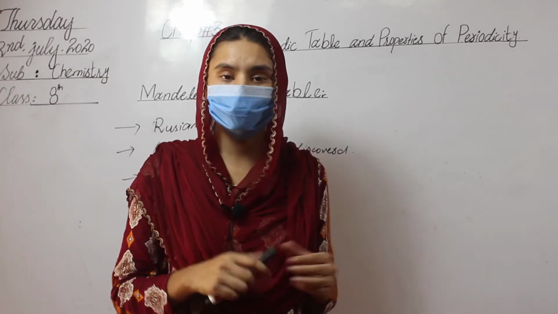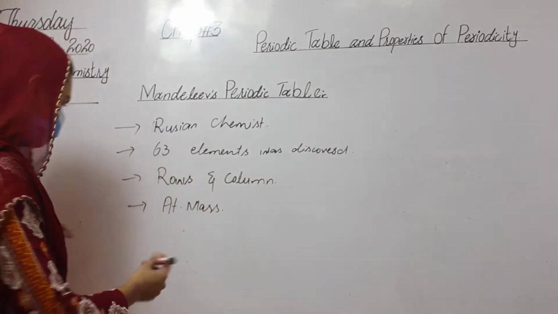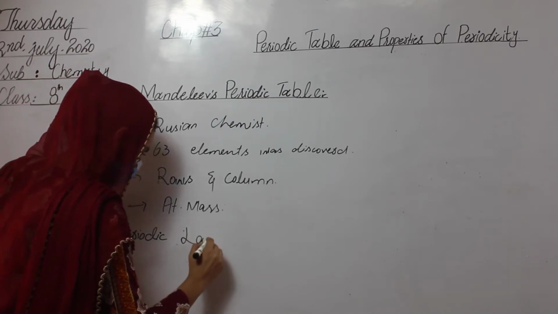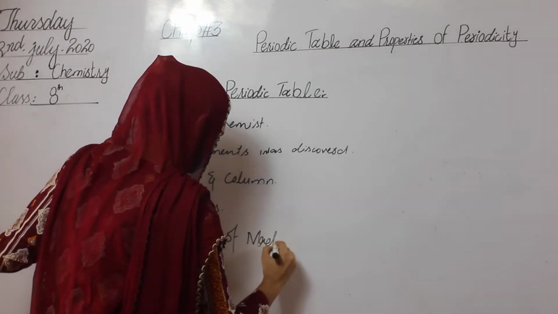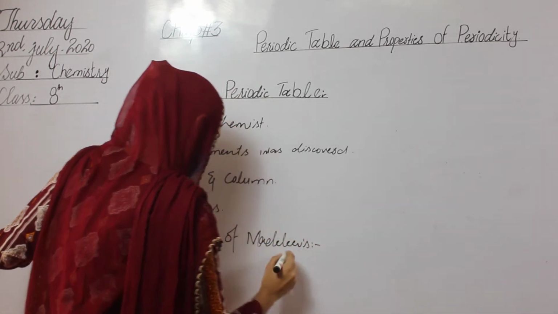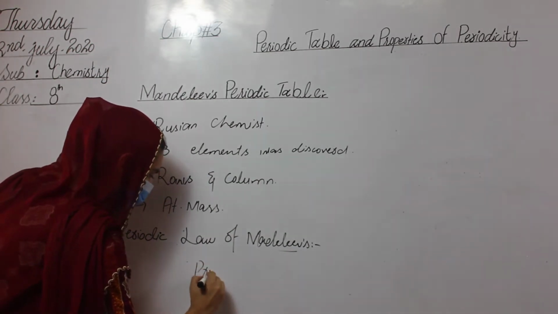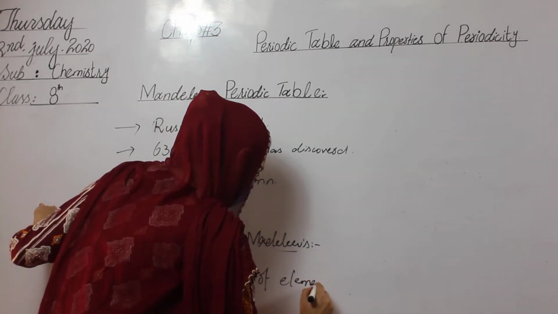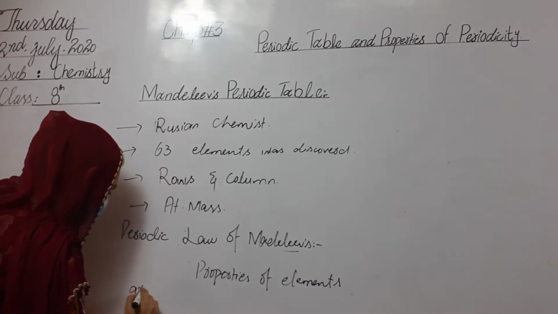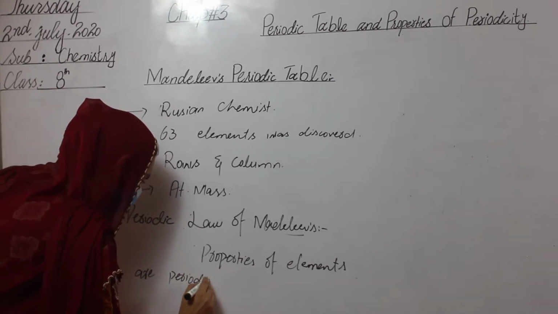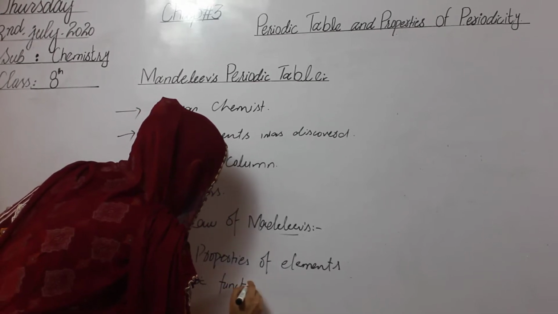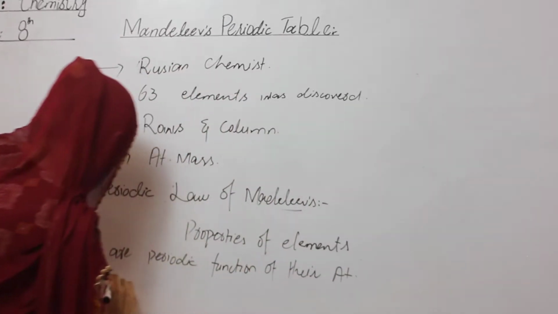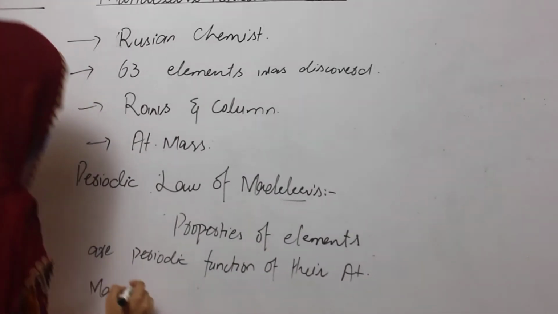The periodic law of Mendeleev is that the properties of the elements are a periodic function of their atomic masses.